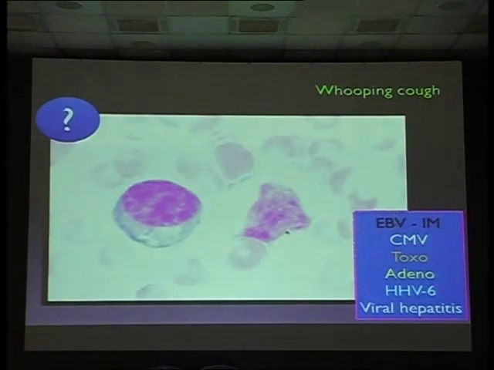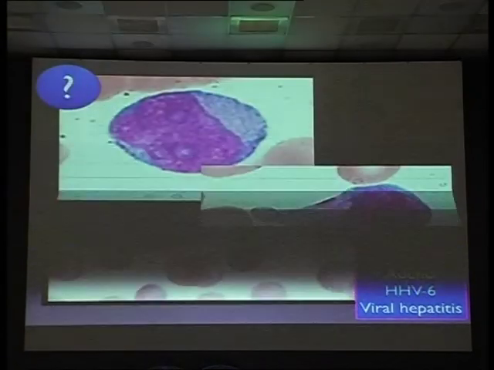What is this? You see it in EBV, CMV, toxoplasmosis, adenovirus, HHV8, viral hepatitis. Abnormal lymphocyte, okay, and there is lymphocytosis. Whooping cough is the only bacterial disease that has lymphocytosis. All the other bacterial diseases have neutrophilia, isn't it? Whooping cough is the only thing that has lymphocytosis.